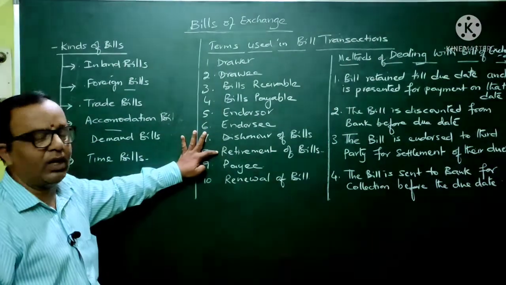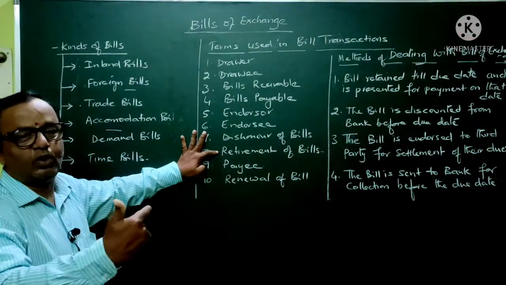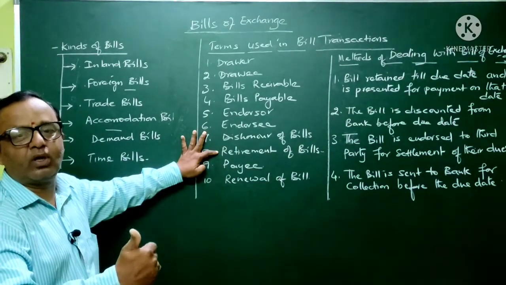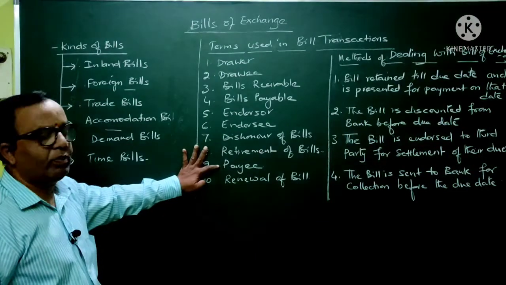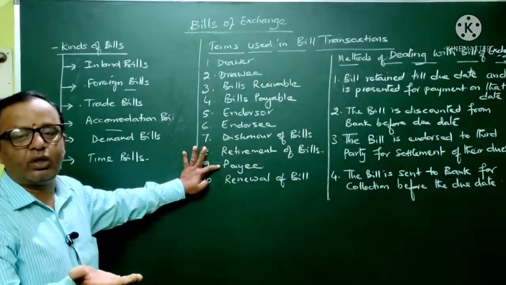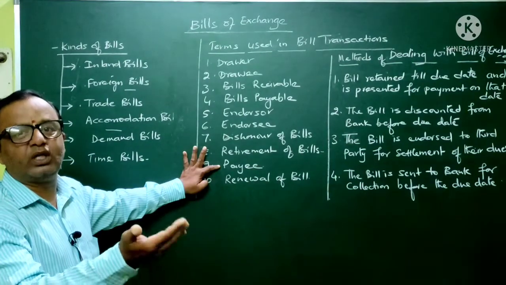Then, retirement of a bill. Retirement of a bill means that if the drawee has made the payment earlier than the due date on that particular bill, then we call the bill retired. Then again, payee. Payee means the person who is going to receive the payment on the bill when the drawee is making the payment.